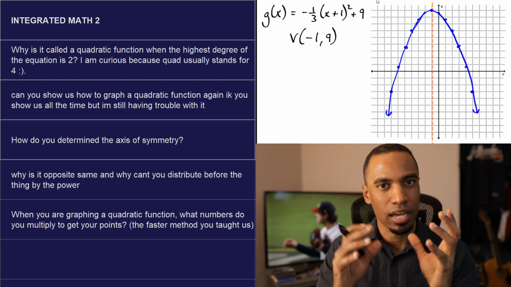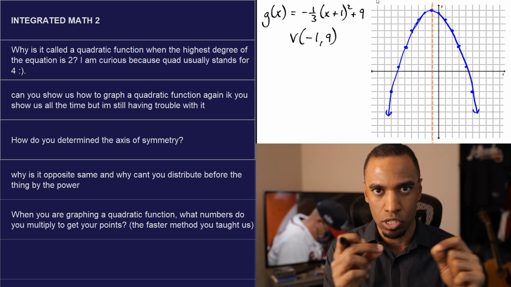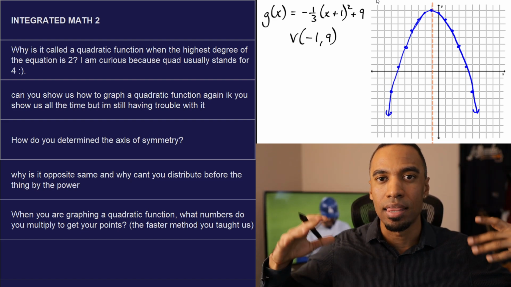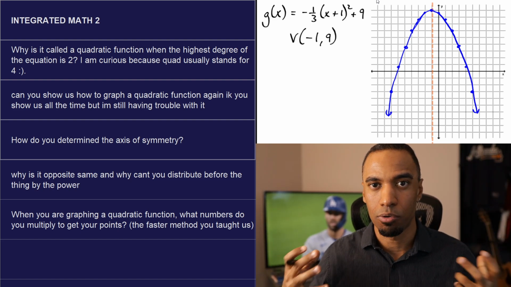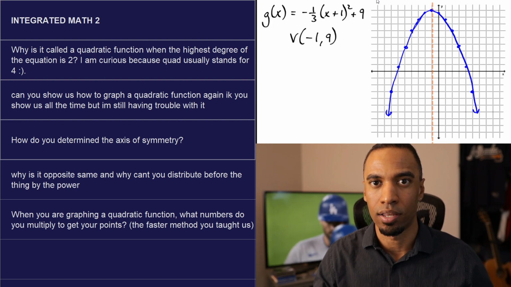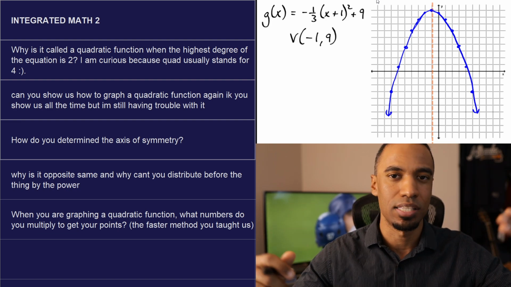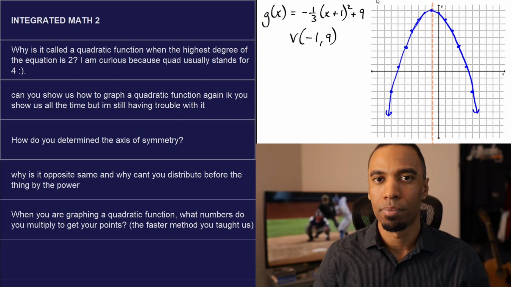Your x values, not your x values, but your displacement from vertex 1, 2, and 3, they get squared. And then we multiply by the stretch factor. That comes after you square it. 1, 1, 2, 4, 3, 9. Double it. Take a third of it. Flip it over. That's the behavior there.